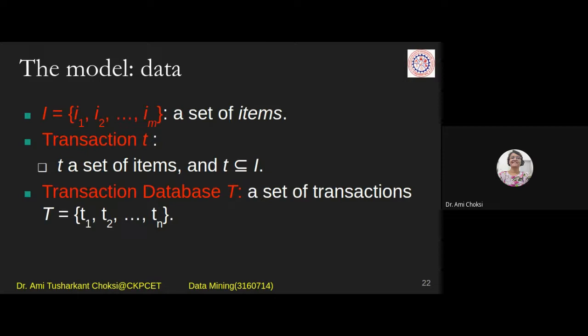Raj will say he is not very hungry, his mother gave him breakfast from home, so he will have chocolates and kurkure. Different transactions are there, but they are having the items which are there in the item set. Okay, fine.